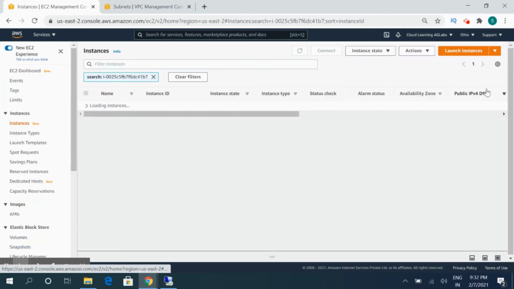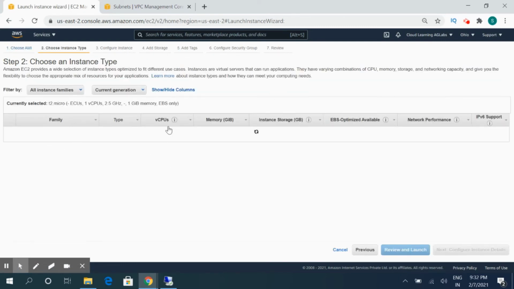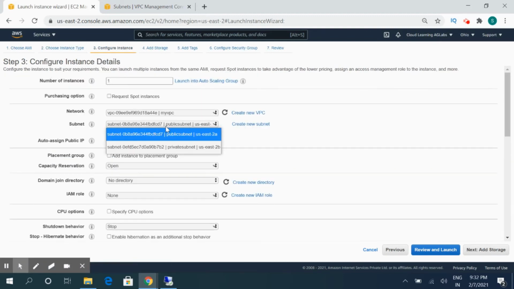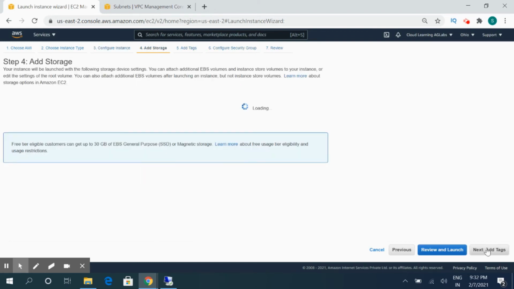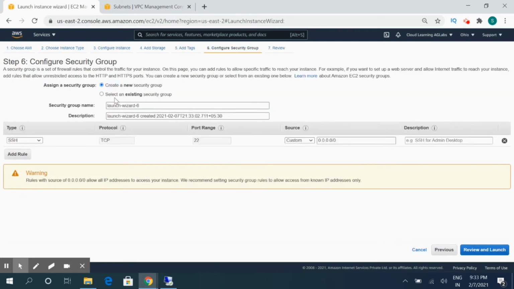Now we will be launching one more EC2 instance that will be on the private subnet. So we'll select the VPC, then the private subnet. So my instance will be created in the 2B zone. Next, the storage, we will add a tag, private instance. Configure, we will create a new security group, SSH private, and will only allow traffic from the public subnet, the public server only.